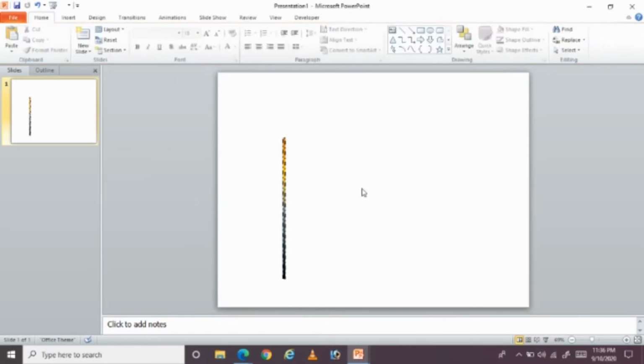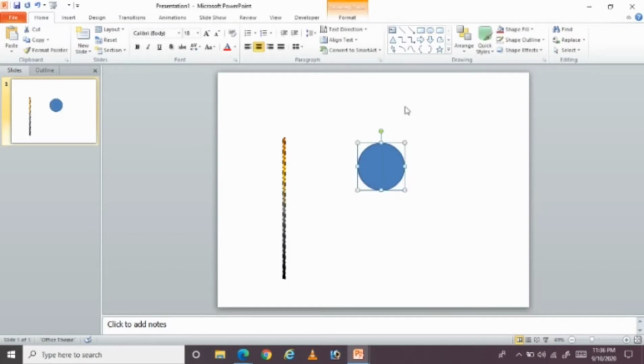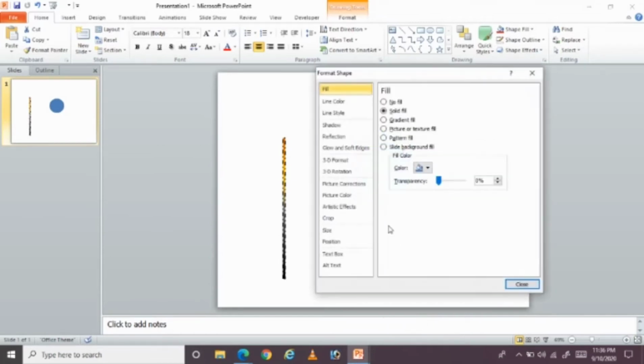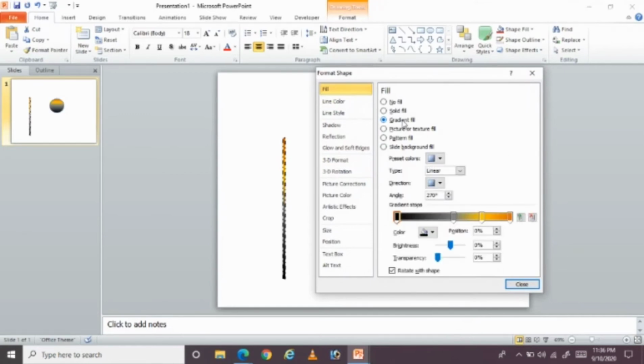And now coming to the second element, which is nothing but oval. I want to give a circle shape, so I just selected oval shape and I gave a circle here. And now give a right click there and click on format shape and select the gradient fill, to make it easier. I'm changing the type as radial, and then the direction is from center.